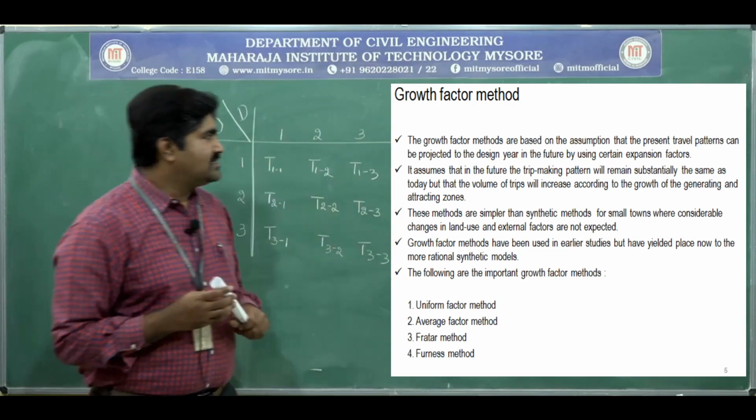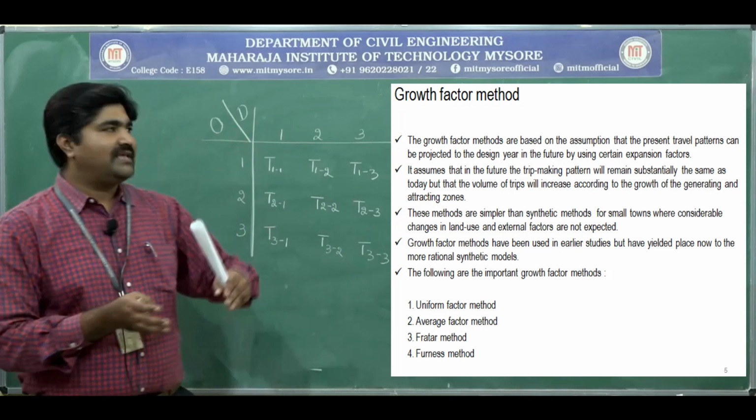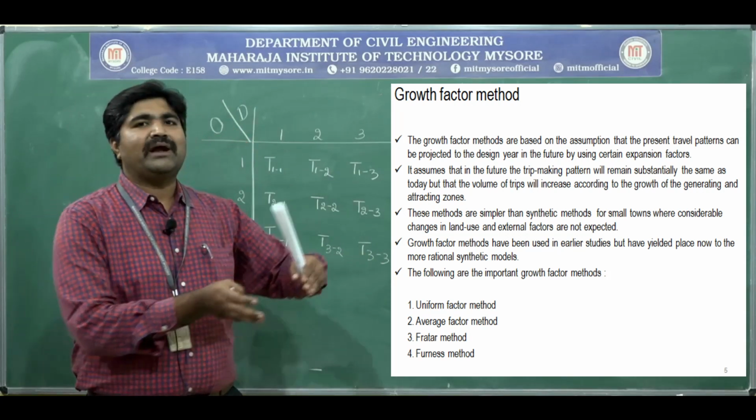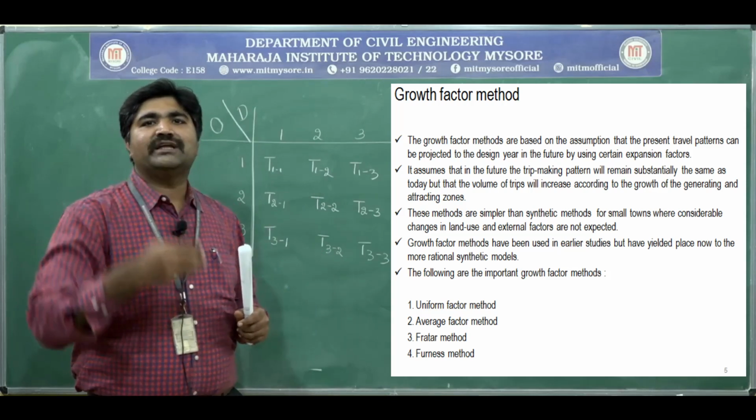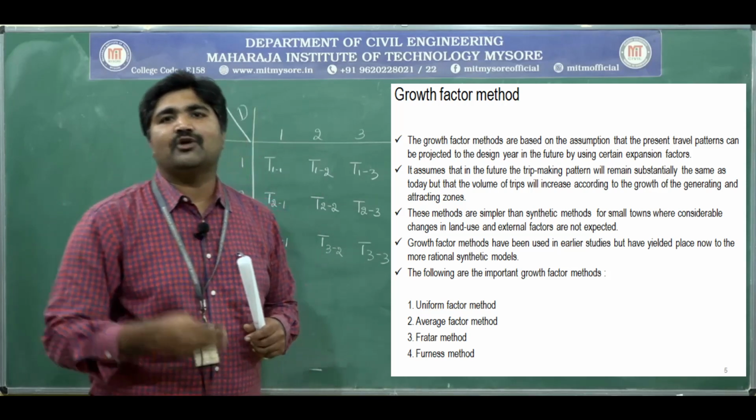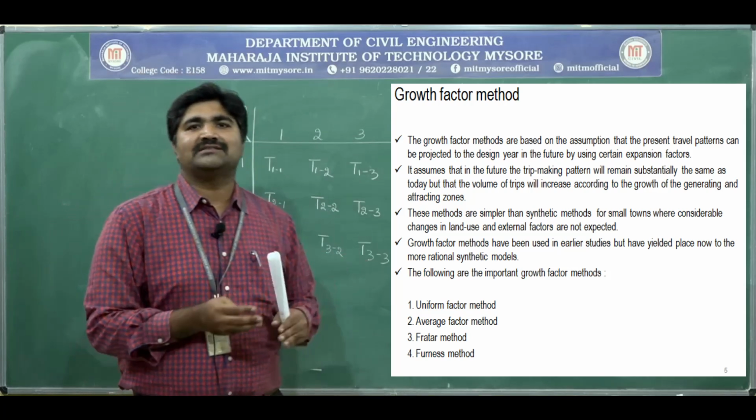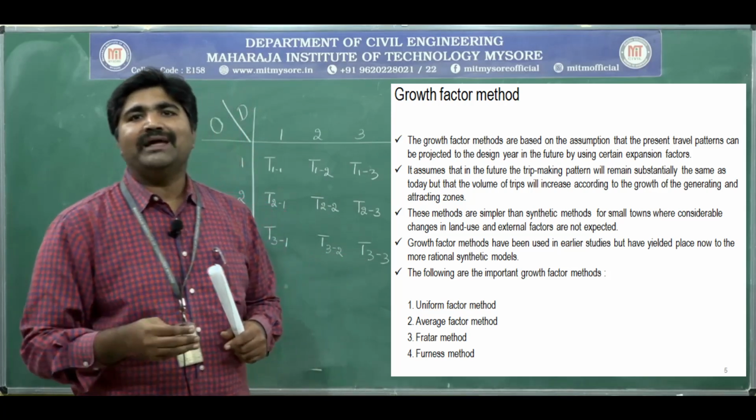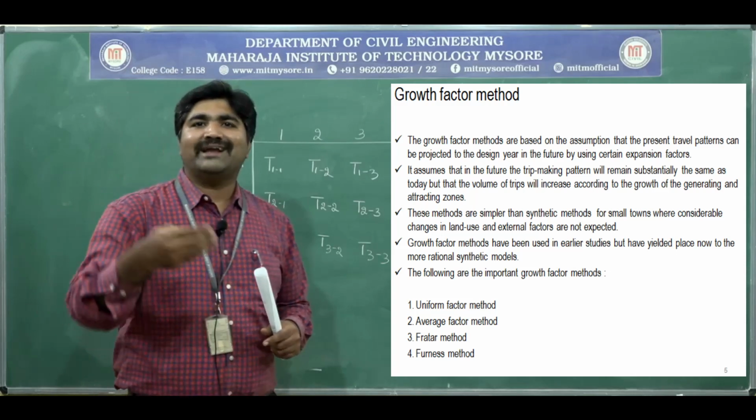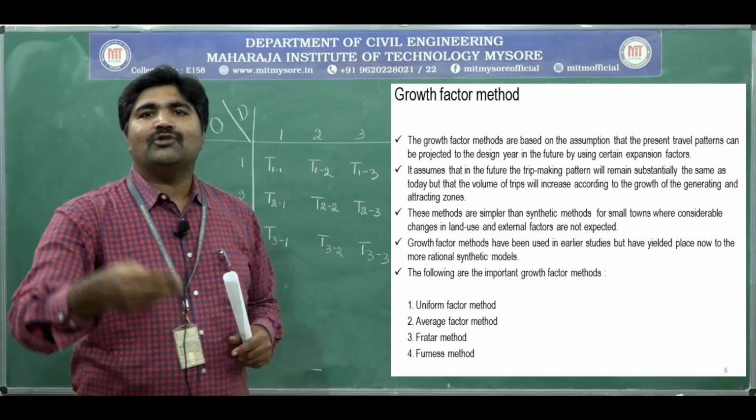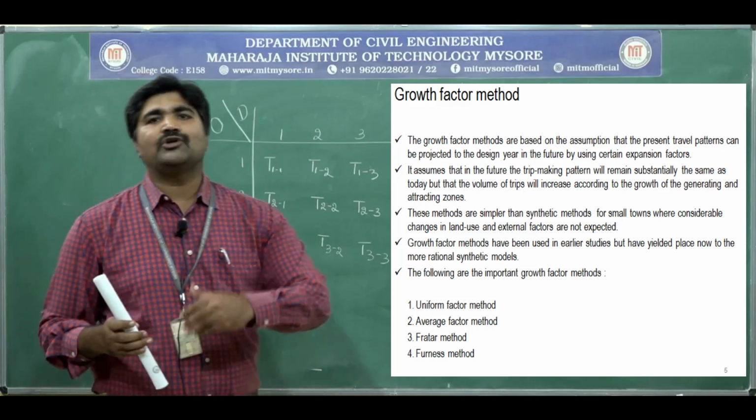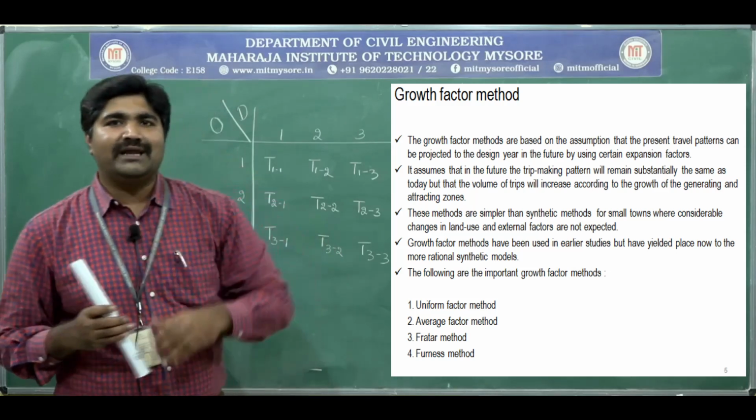Growth factor method. The growth factor methods are based on the assumption that the present travel pattern can be projected to the design year, that is the future year, by using the expansion factor or growth factor. It is based on the assumption that future trips can be determined, projected or predicted by using the growth factor or expansion factor.